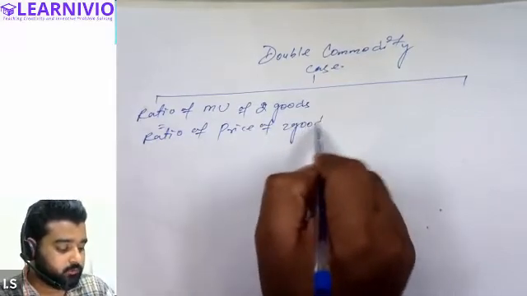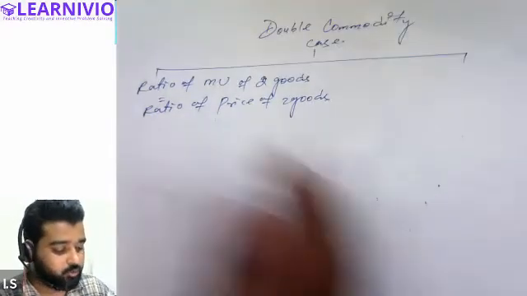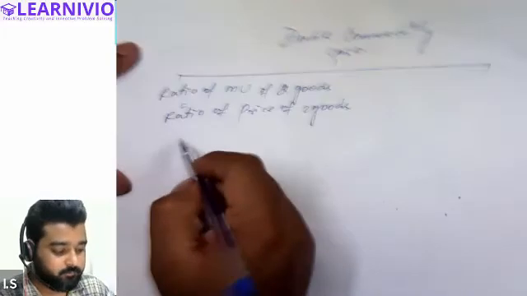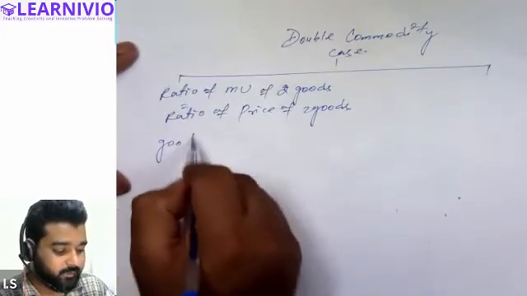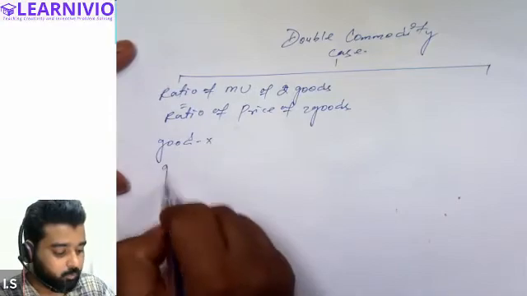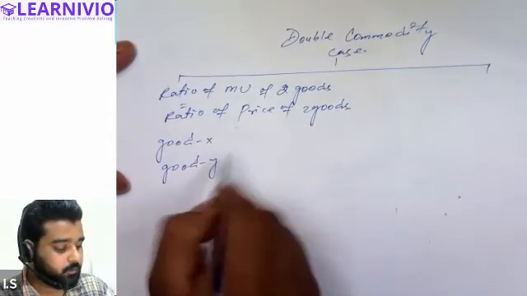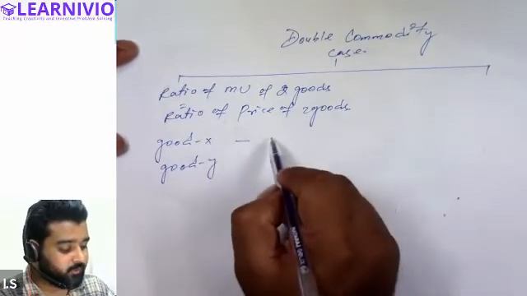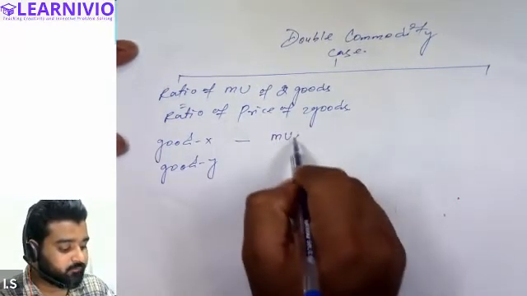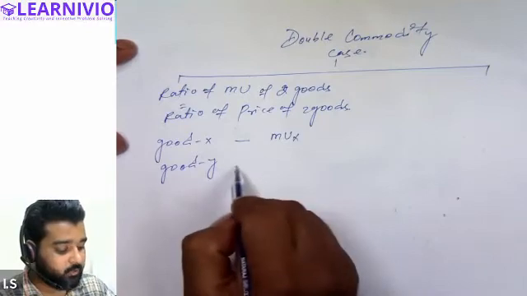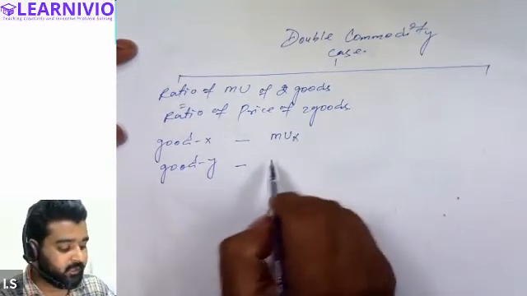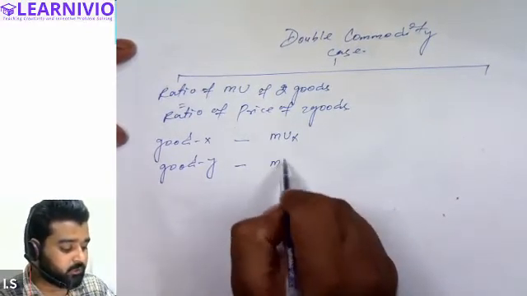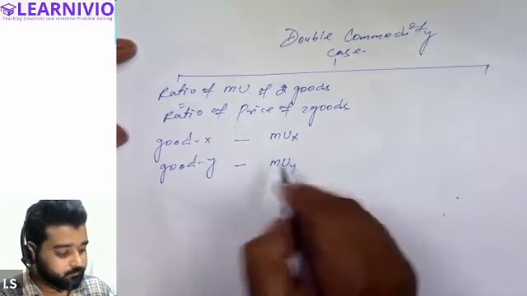All right, so let's assume two goods are good X and good Y. Utility which is derived from good X is called marginal utility of X, MUX, and utility which will be derived from good Y is known as marginal utility of Y, MUY.